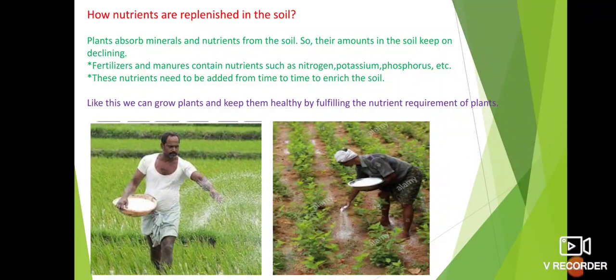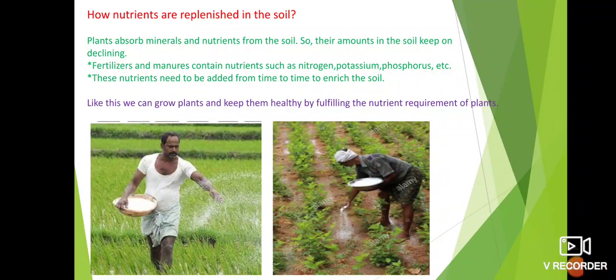This continuous absorption of minerals, water and nutrients from the soil means the amount of these nutrients in the soil keeps on declining. This continuous use of nutrients leads to a decrease in the amount of nutrients in the soil.